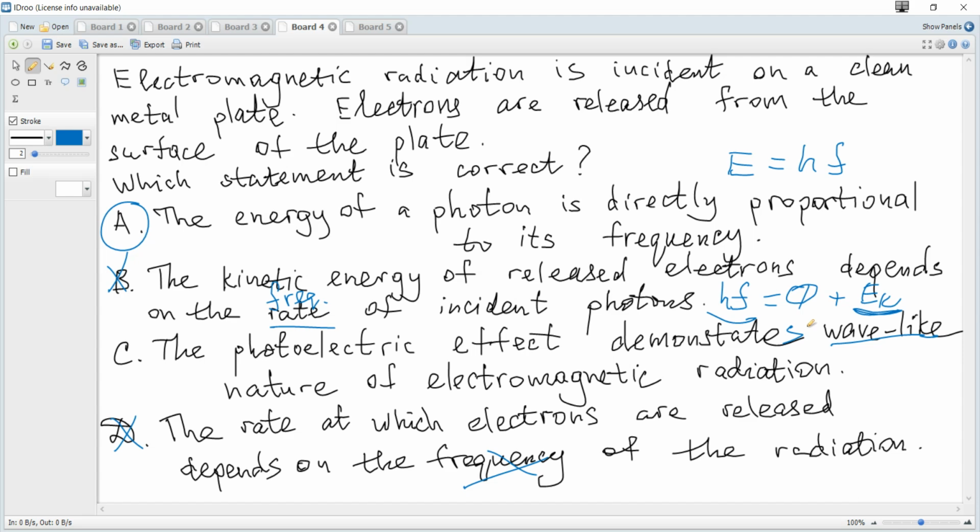And actually the photoelectric effect demonstrates the particle-like nature of electromagnetic radiation. Why? Because it's a one-to-one interaction, and if the energy of one photon is greater than the work function, hence the electron can be released. So it's not wave but particle nature. It demonstrates not wave but particle nature. And that's all for this question.